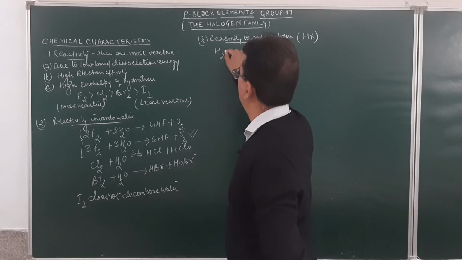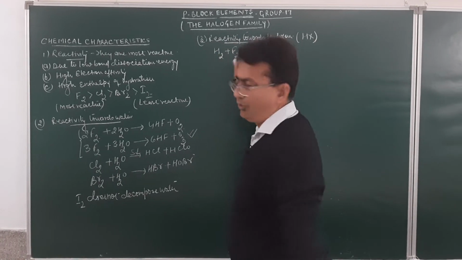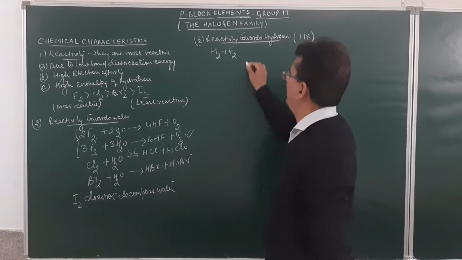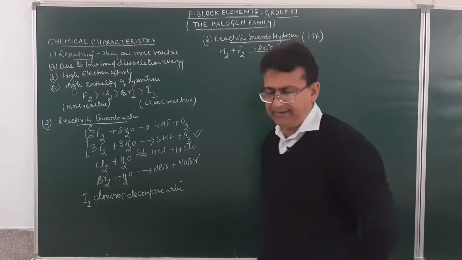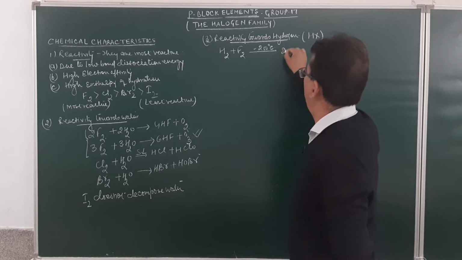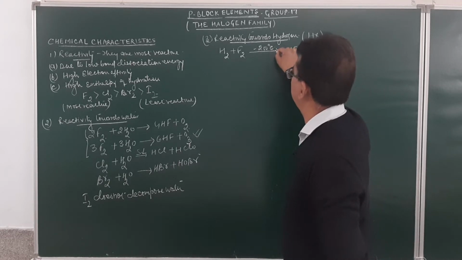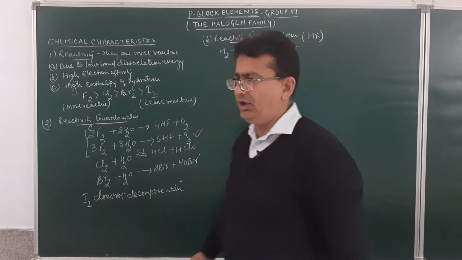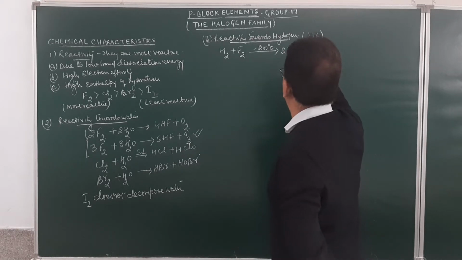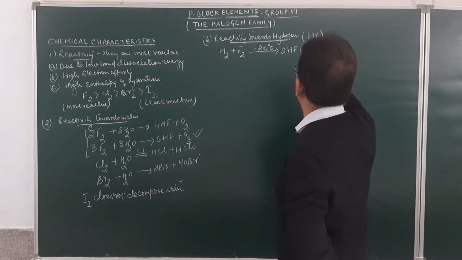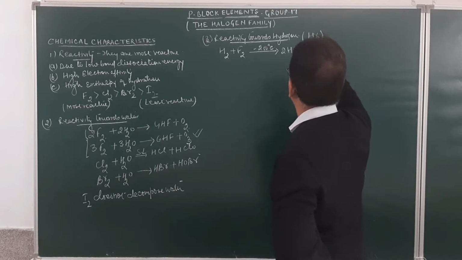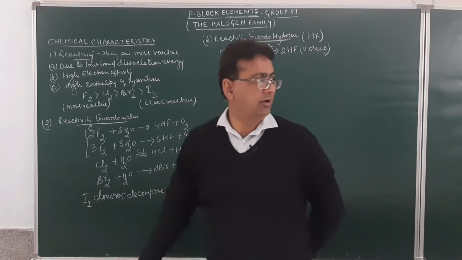Like hydrogen reacting with fluorine, even at a temperature of minus 200 degrees C, results in the formation of hydrofluoric acid. This is a violent, explosive reaction.